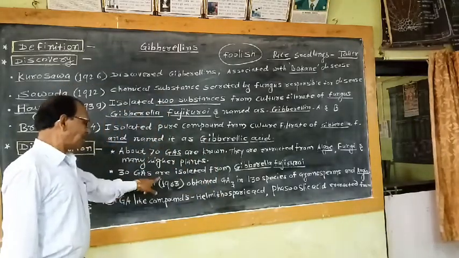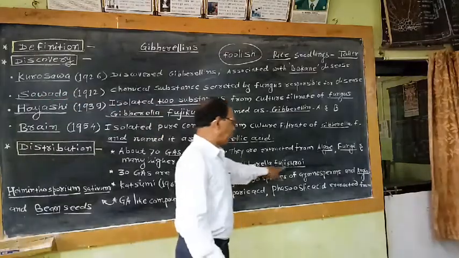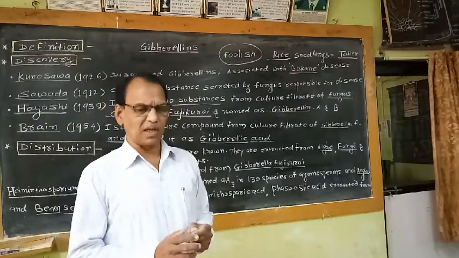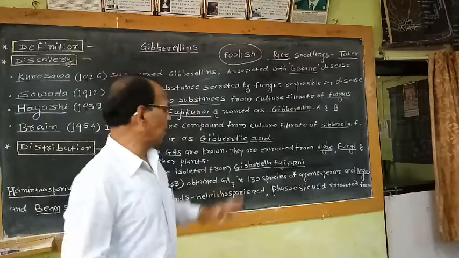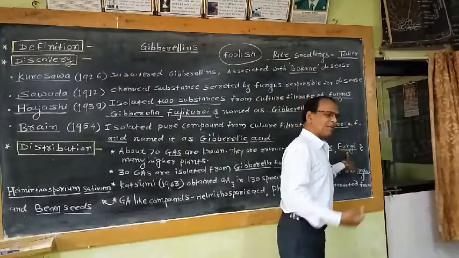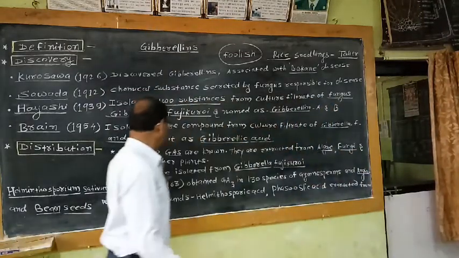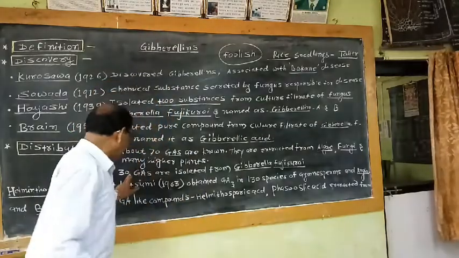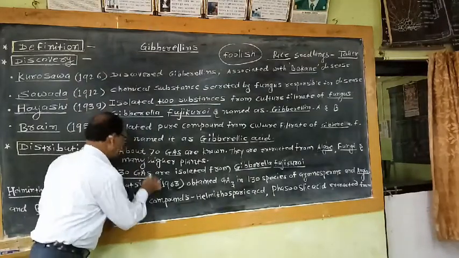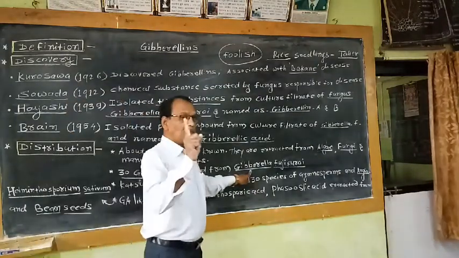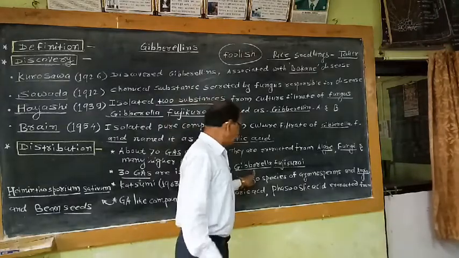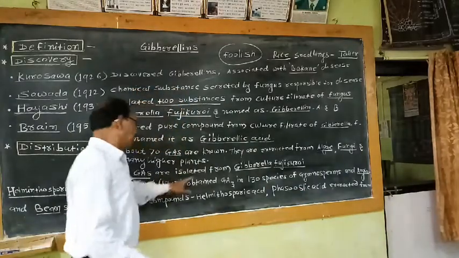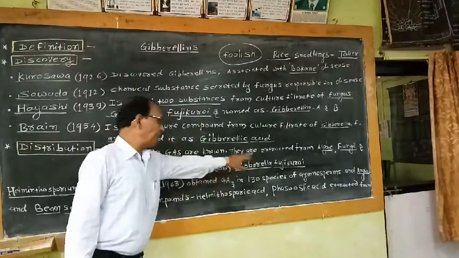The 30 GAs are isolated from Gibberella fujikuroi fungus. That means out of these 70 GAs isolated by different workers from different sources, some GAs are isolated from algae, some from fungi, some from higher plants. Out of these 70 different GAs known so far, 30 gibberellic acids are isolated from only one fungus, Gibberella fujikuroi. That means 30 GAs are isolated from a single fungus.